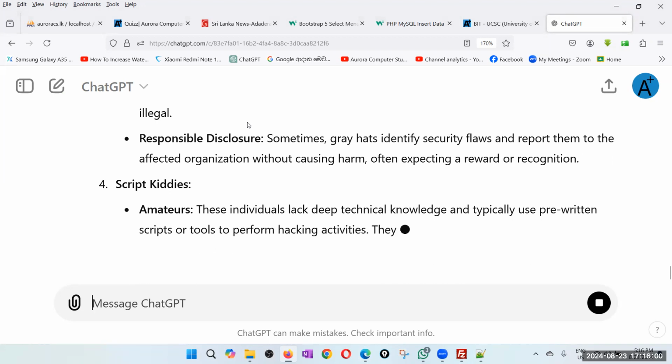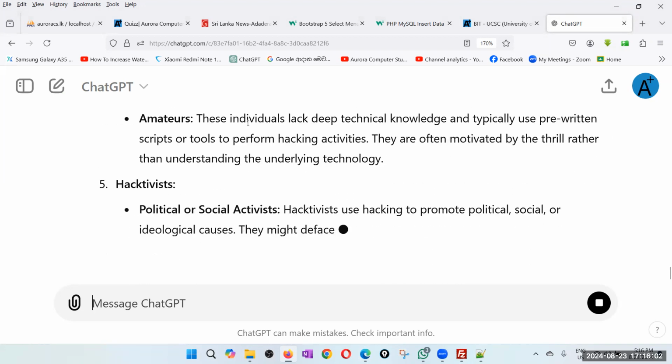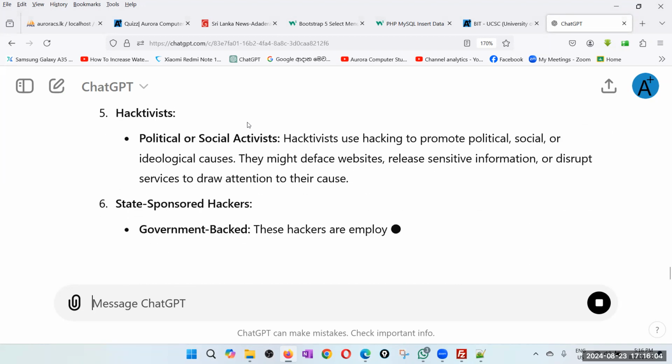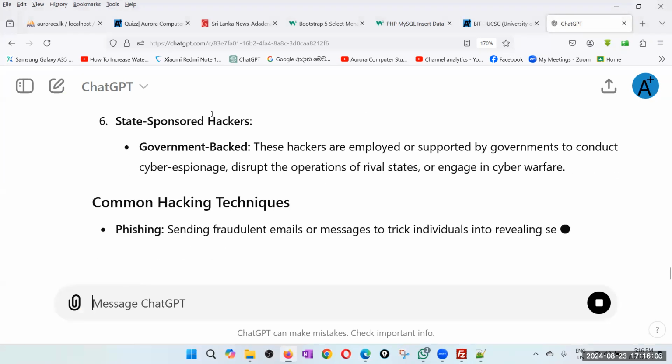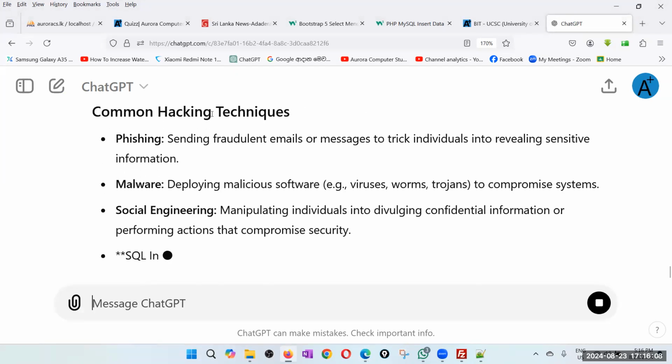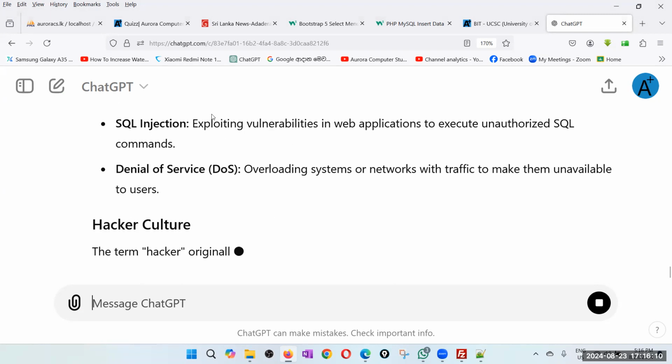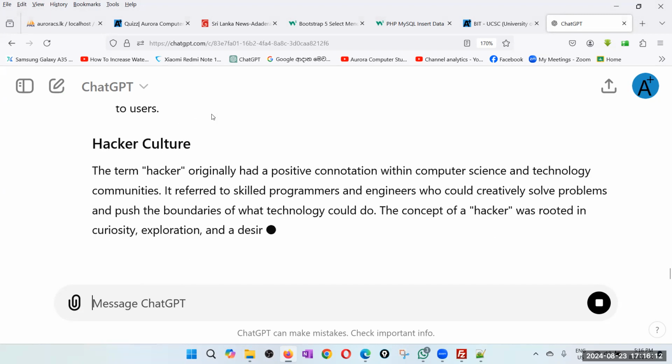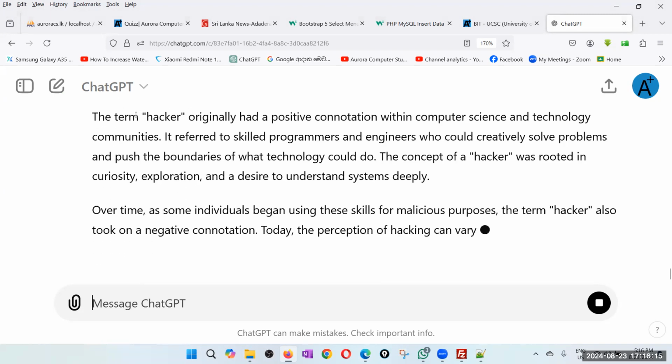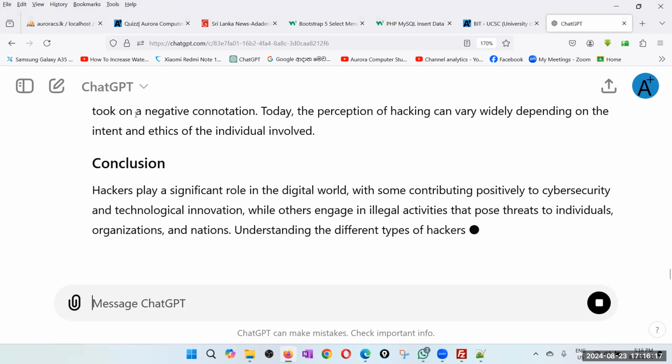It's only considering the hacker, not cracker. So these are hacking mechanisms. That is because I only ask about hacker.